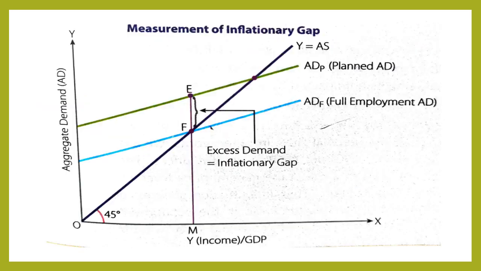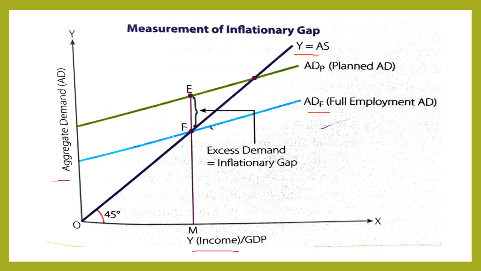Now see this through the diagram. AD is shown on the y-axis, income or GDP output is shown on the x-axis. This dark blue line shows the aggregate supply line or income line. ADF shows aggregate demand at full employment equilibrium.